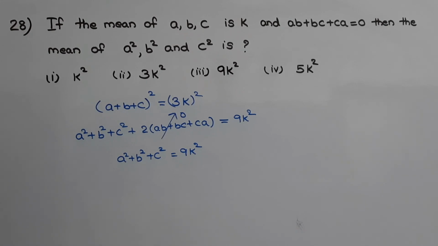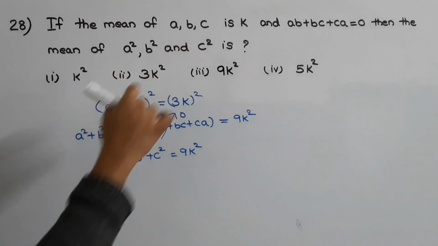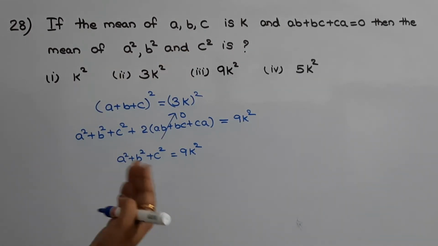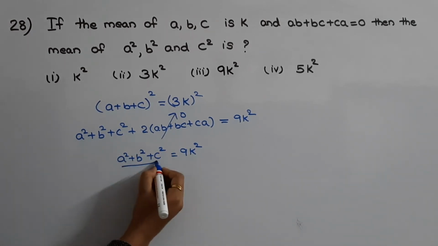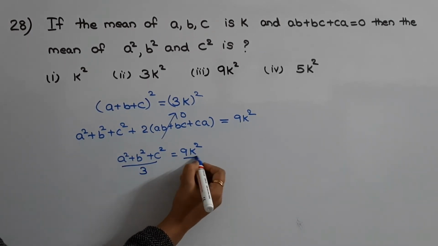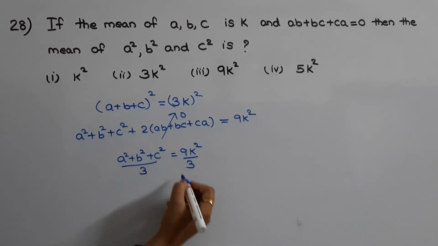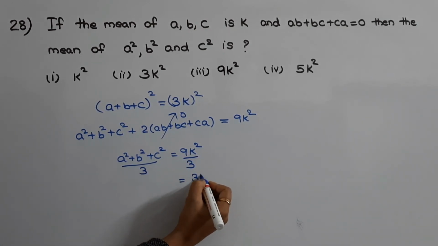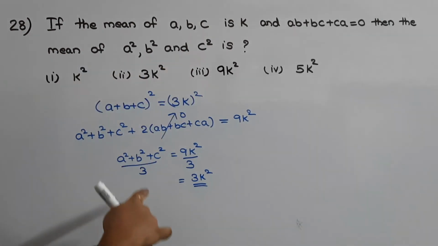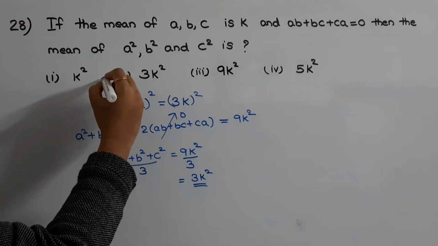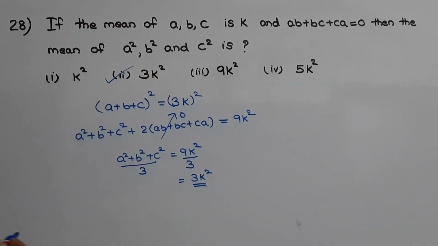So we need to find out the mean of a square, b square and c square. What is the mean of a square, b square and c square? That is a square plus b square plus c square by 3. So we need to divide here also by 3. So this is equal to 3k square. So the average of a square, b square and c square is 3k square. So the second option is the answer.